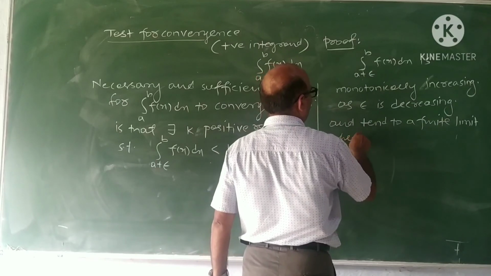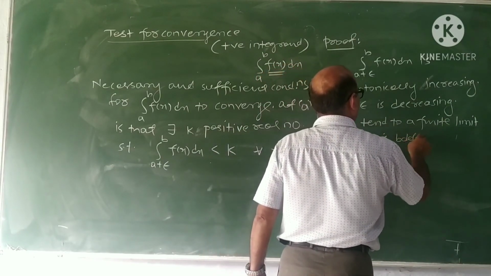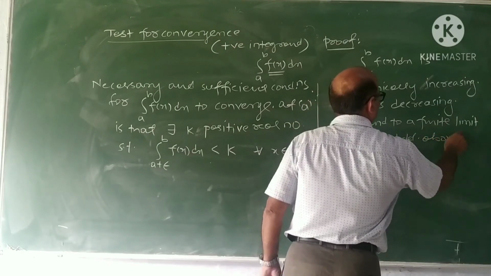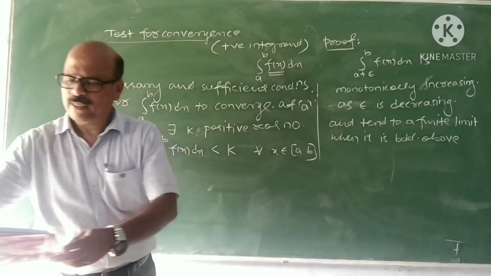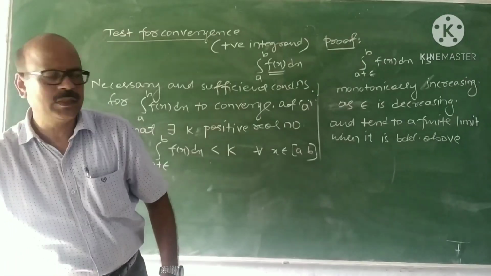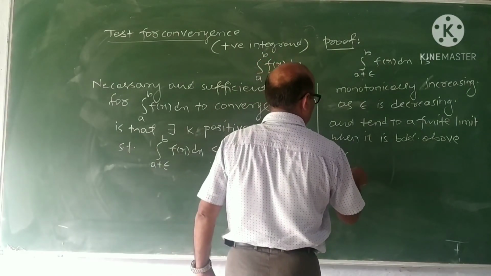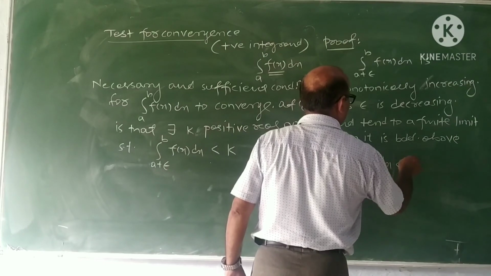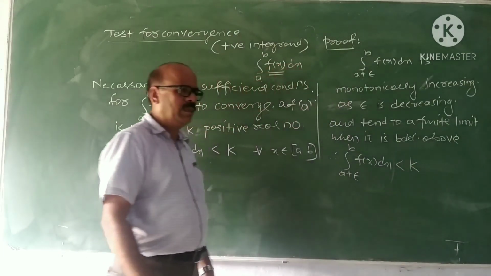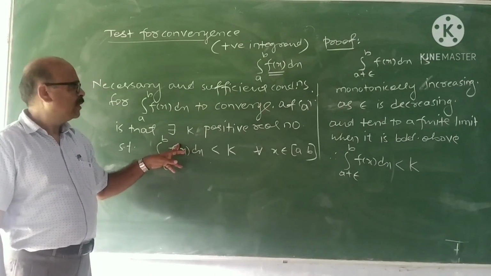It tends to a finite limit if and only if it is bounded. Therefore, the integral from a plus epsilon to b of f(x) dx must be less than K. The proof is quite simple and straightforward.